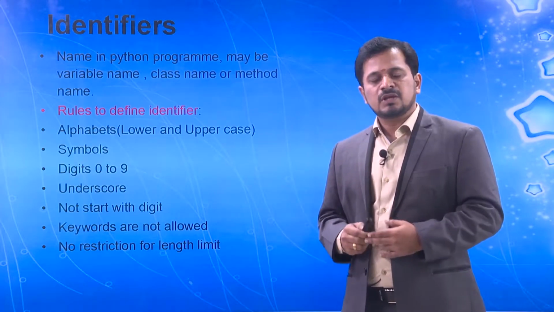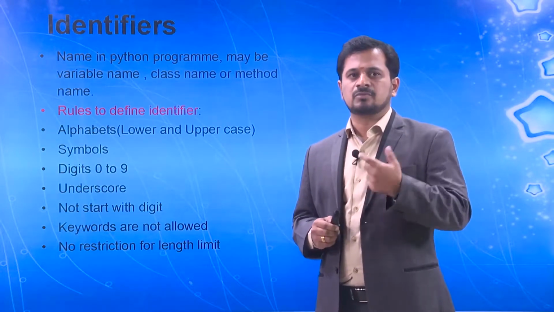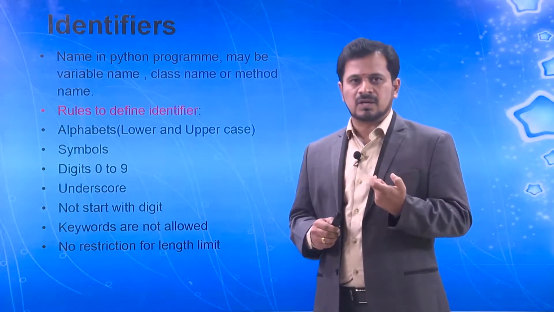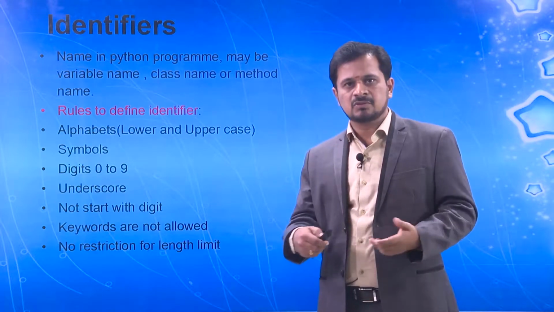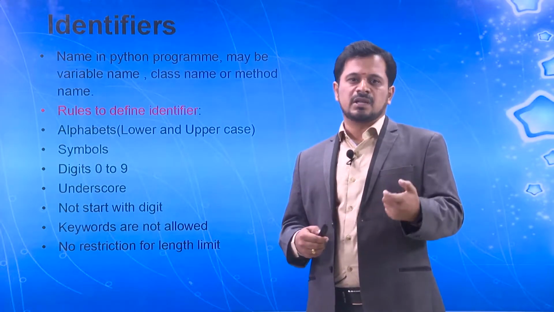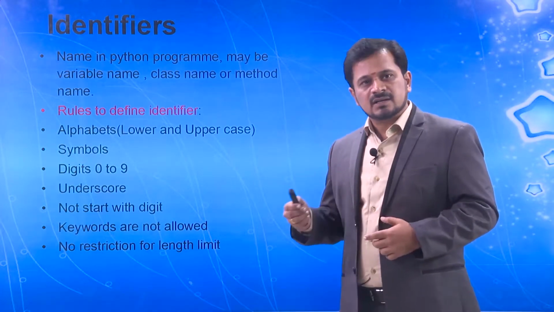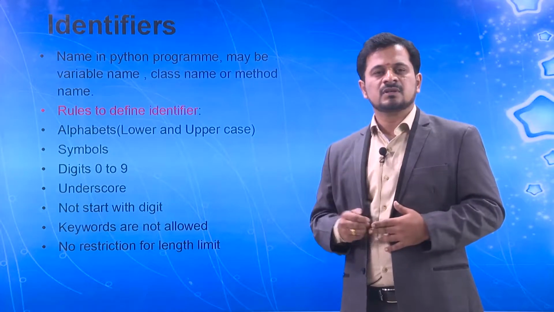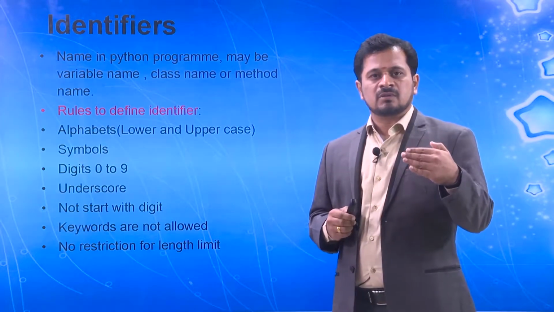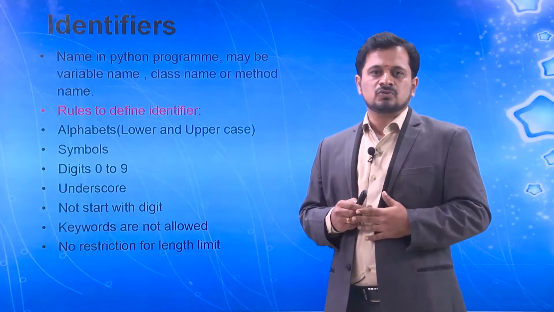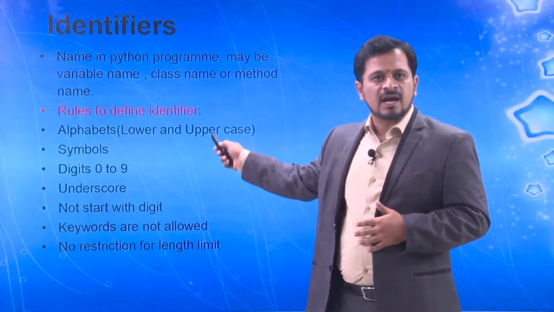As I told you, we need to give a name for our program. Inside the program also I need to declare a lot of variables, and those variables also need a name. All these names we call identifiers, and the class names and method names as well. For all of these we need to write identifiers. How can I write an identifier and what are all the rules I have to follow? That is why it has been given here as rules to define an identifier.